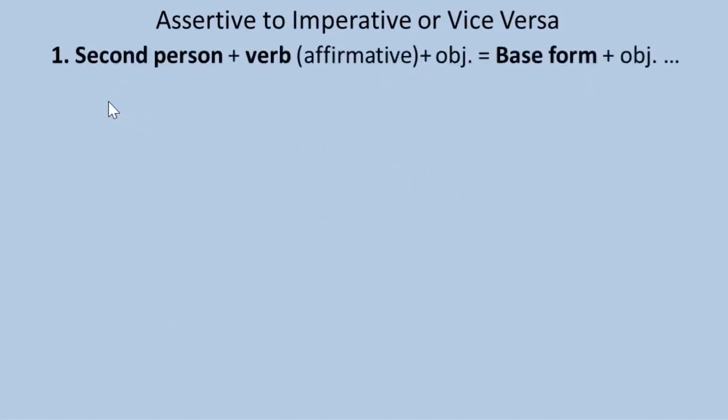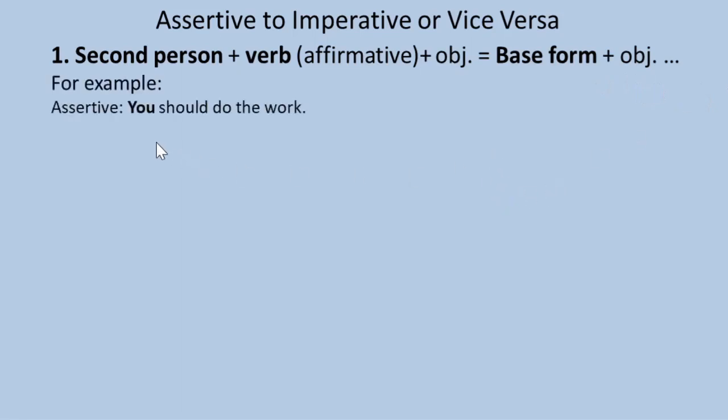Now, assertive to imperative or vice versa. Look at rule number 1: second person, verb affirmative equals base form, object. So if an assertive sentence begins with second person, then we use a base form, object and the rest of the sentence.